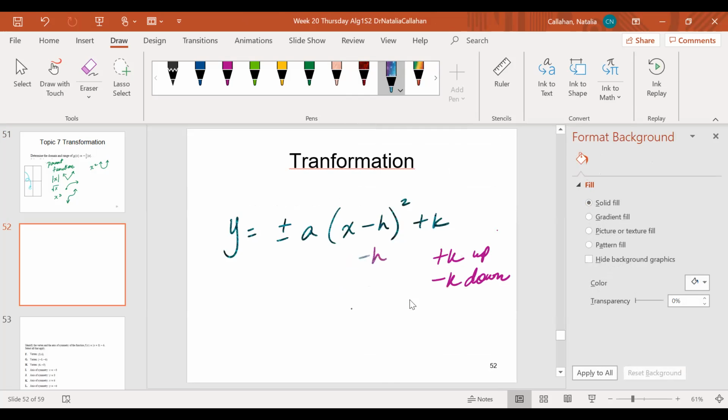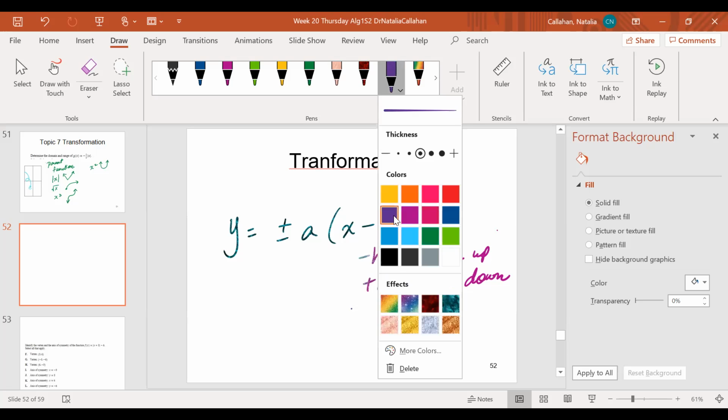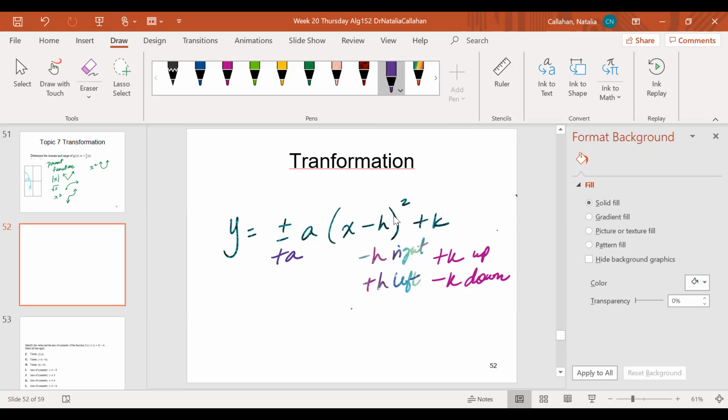A negative h means you go to the right. A positive h means you go to the left. A positive a means that it is a happy face. A negative a means that it's a sad face.